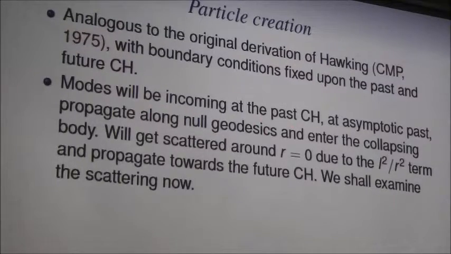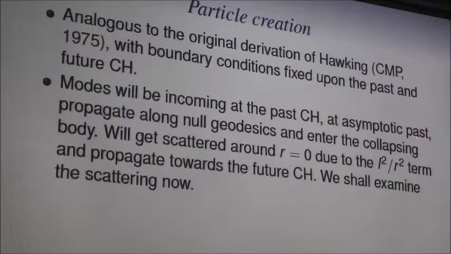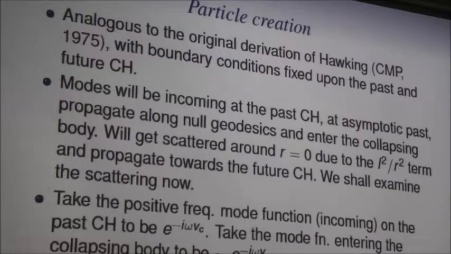Modes will be incoming at the past cosmological event horizon, the quantum modes. At asymptotic past, they will propagate along null geodesics by our approximation, the null geodesic approximation, and enter the collapsing body. The black hole has not yet formed, so there is no singularity here. There is an infinite centrifugal barrier sitting at the center. So this mode will eventually get scattered at r equal to 0, leave the collapsing body, and propagate towards the future cosmological event horizon. There will be gray body effects, but I will not consider this. So we shall examine the scattering now.